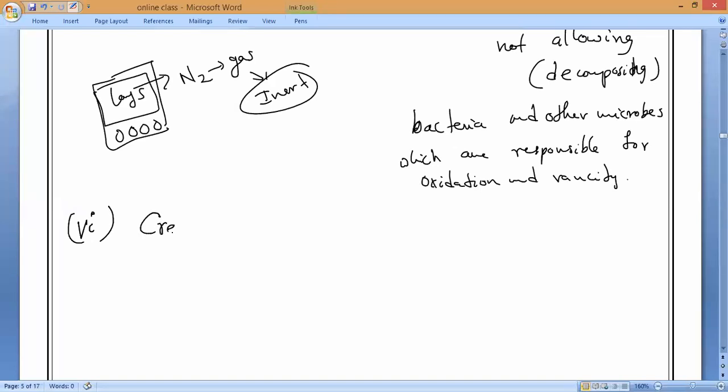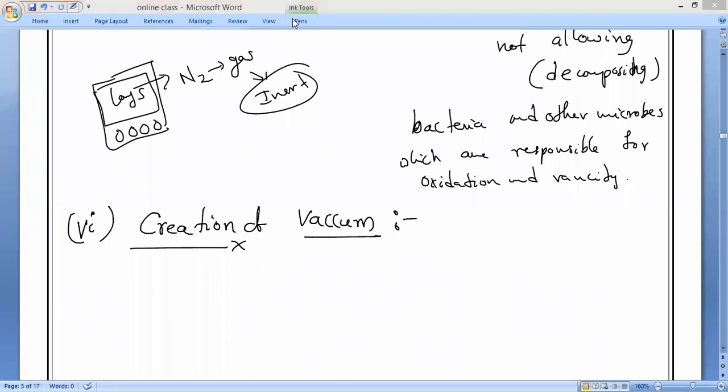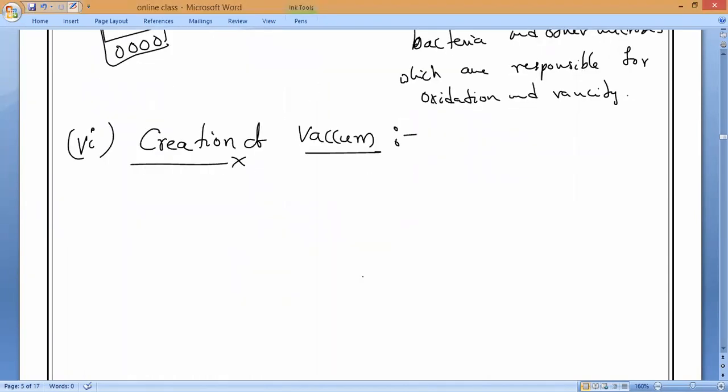So the last preventive method is creation of a vacuum. What do you mean by vacuum, guys? Anybody? Charu? Removing the air. Whatever air is present, we remove it completely, so that no oxygen is present. If no oxygen is present, no oxidation will be carried out.